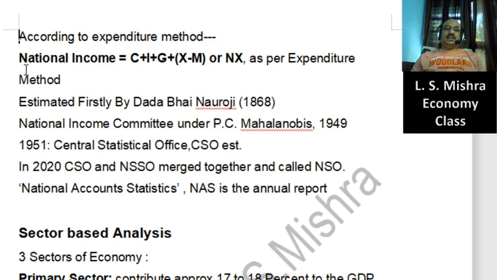This is the formula: national income is equal to C plus I plus G plus X minus M, or NX. X minus M or NX, both are the same. Here C is total consumption expenditure, I is total investment expenditure, G is total governmental expenditure, and X minus M is the same thing that we have already mentioned, that is net income from abroad or net export. Generally, net export is mentioned here.